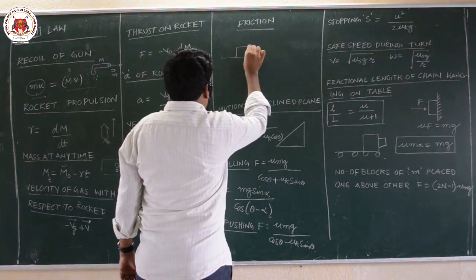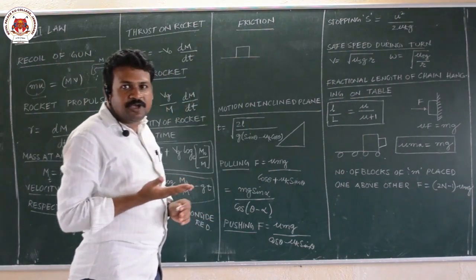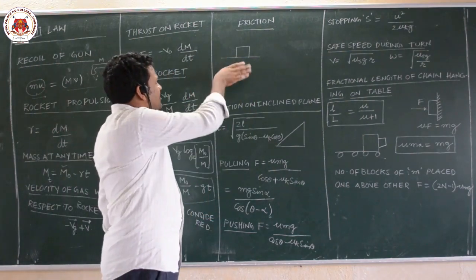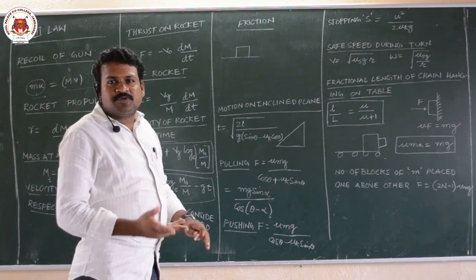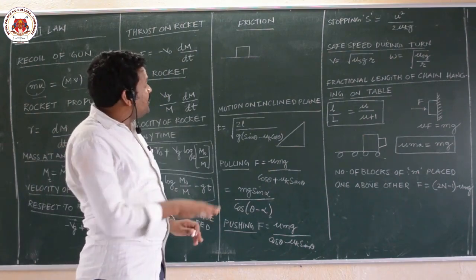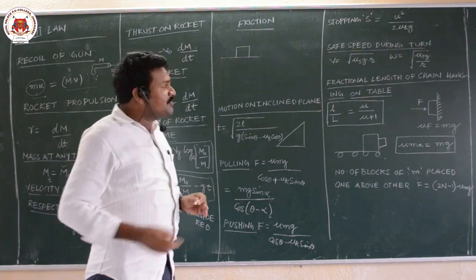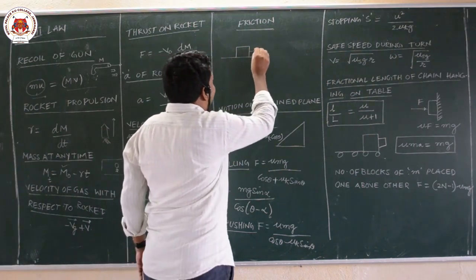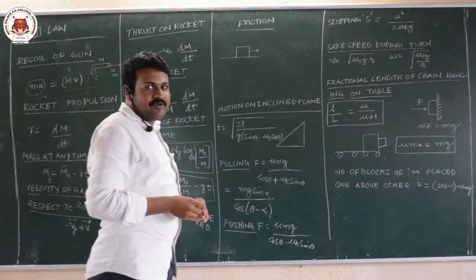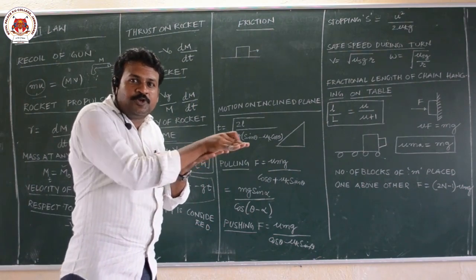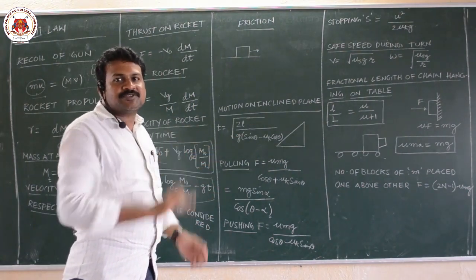A block is lying on the ground or on a table. When the block is lying on a table, there is no friction. But once it starts sliding on the ground, when there is relative motion between the two bodies, then only friction arises.